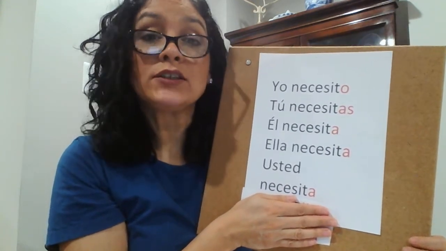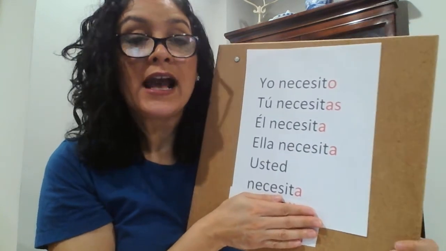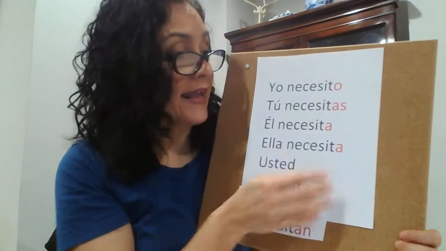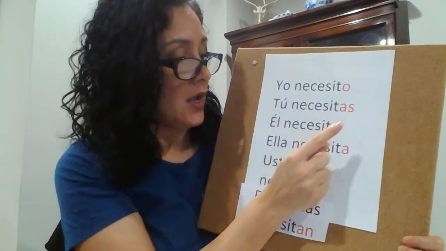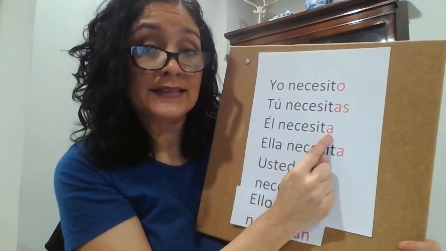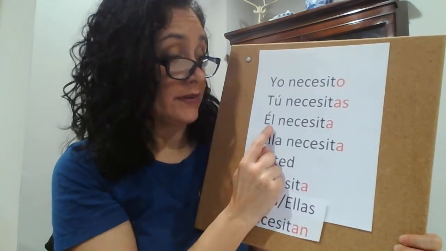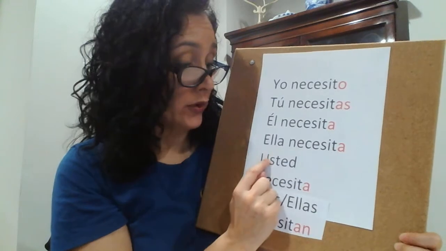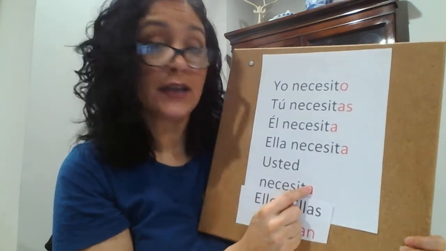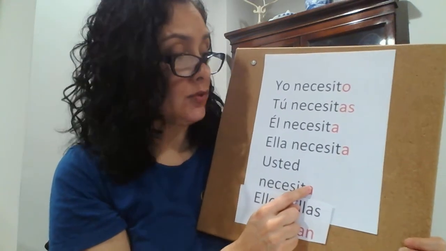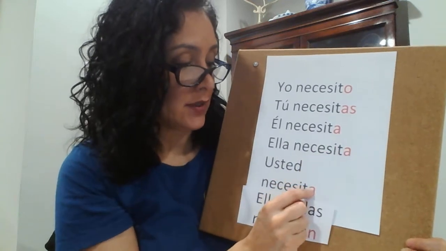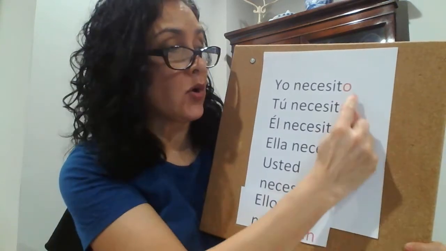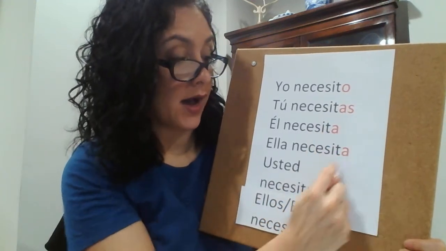When I want to say you informally, I say tú necesitas. It ends in an AS. When I want to say él necesita, that's he needs, ella necesita, she needs, or usted necesita, you respectfully need, you notice all three of those verbs are going to end in just an A. So the endings go o, as, a.